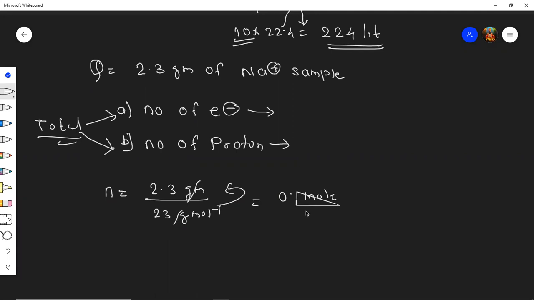Okay, till here you understood, students, how we got 0.1 mole? Students, this is 2.3 divided by 23. So if I remove this point, 23 divided by 230, so it is 0.1 mole. Is it correct?